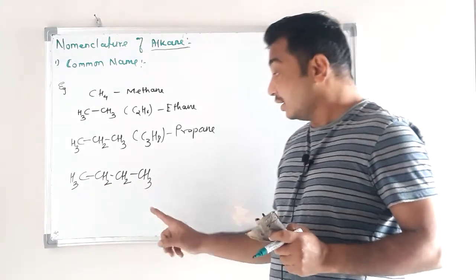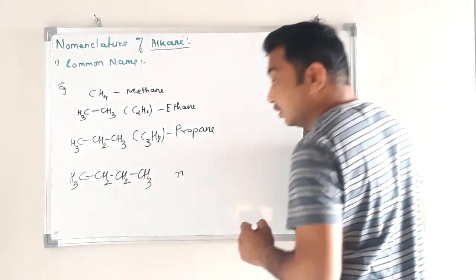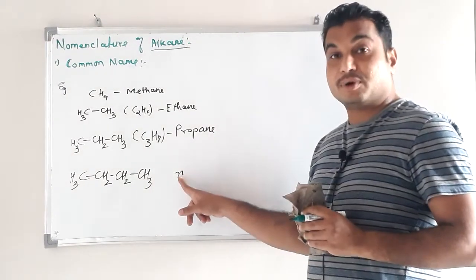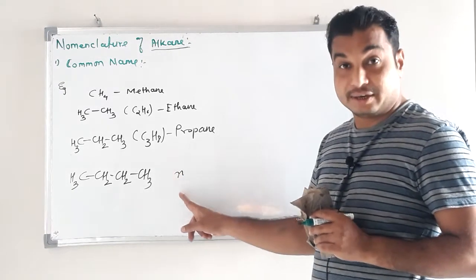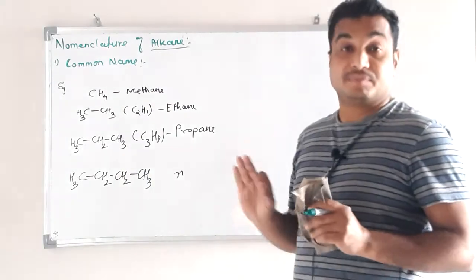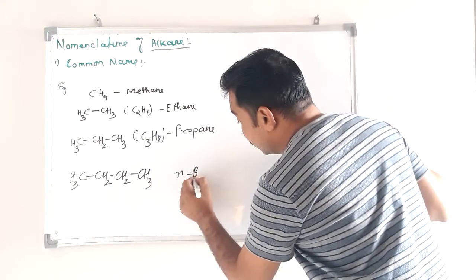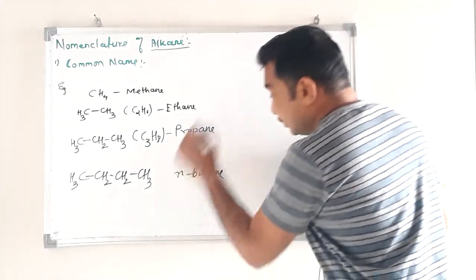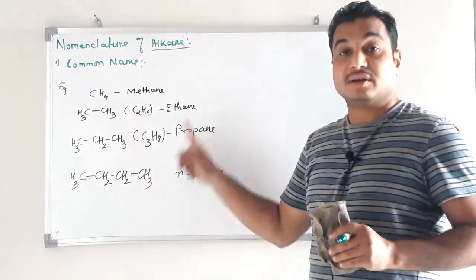That's why this type of structure is represented by N. We have to write N before the name of alkane. N represents normal alkane, it means straight chain alkane. Now it is N-butane. Always remember this symbol N is used for straight chain alkane.